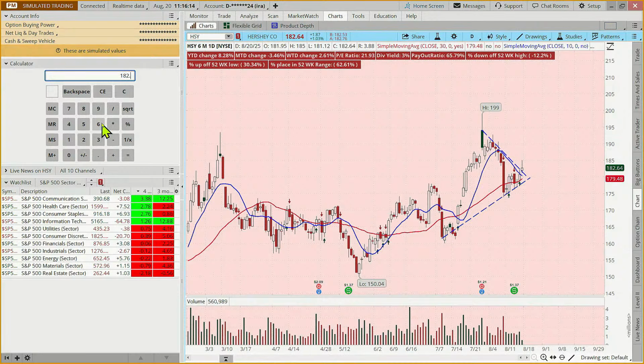So this is a short-term trade, and the potential return is 6.7 or 6.8%. So that's not too shabby if it works out.